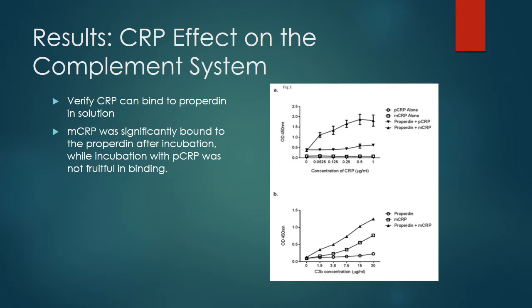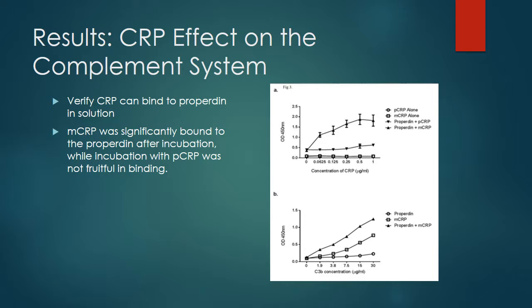The first set of results shown were those of the ELISA test, which are in figure 3 to the right. This was performed using antibodies that were made inside rabbits against human CRP. Both types of CRP were measured for their optical density in the first part of this test and were normalized to be approximately 0 and equal. However, when you added diproperdin to the mix, it was noted that a significant increase in optical density happened to MCRP, but an insignificant increase happened to PCRP. This signifies that there is a binding of CRP, specifically MCRP, to properdin, whereas there is not to PCRP.